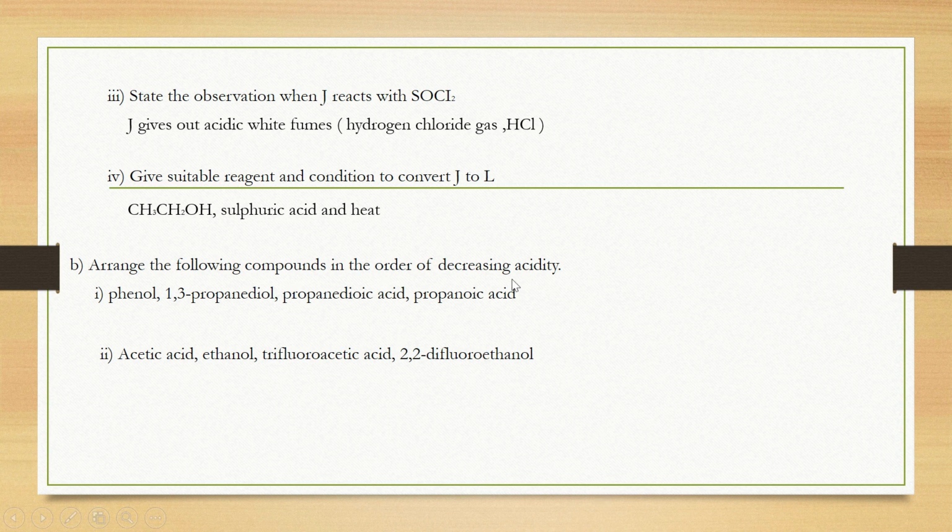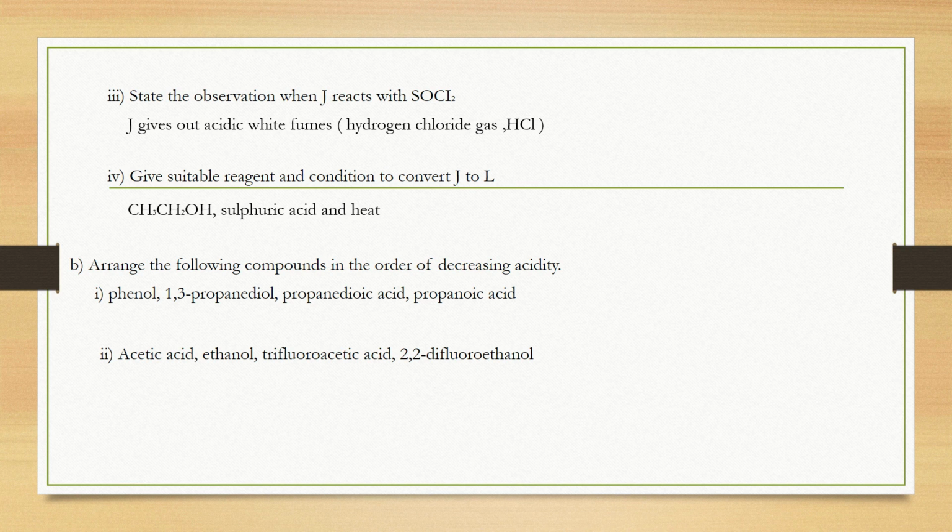Before we arrange these compounds, we must know what electron withdrawing groups and electron donating groups are. An electron withdrawing group is a deactivating group that, when attached to a carboxylate ion, will delocalize the negative charge, thereby stabilizing the carboxylate ion and increasing acidity. While an electron donating group is an activating group that will destabilize the carboxylate ion and decrease acidity.